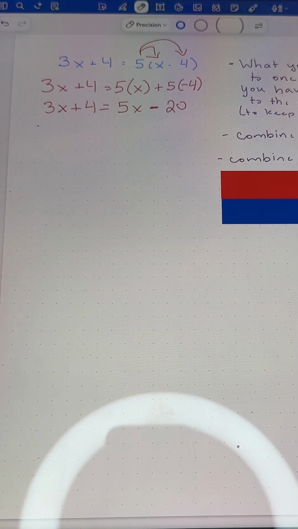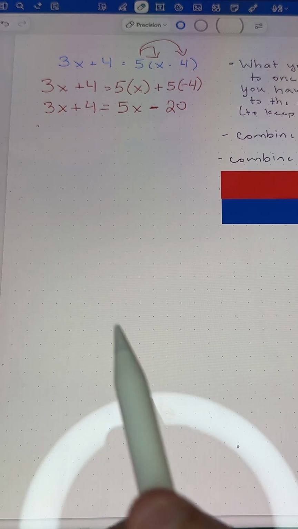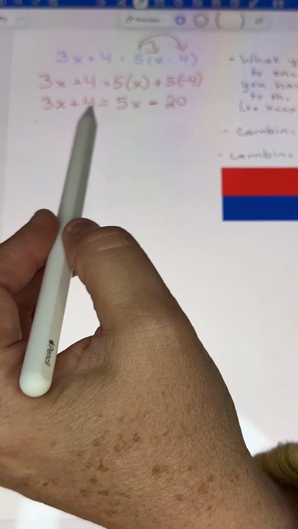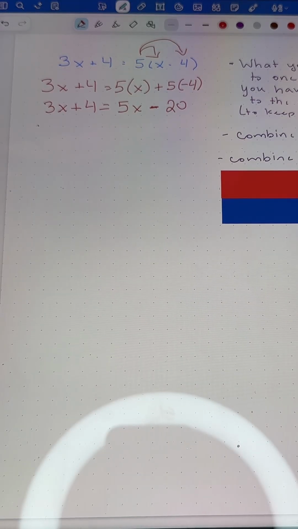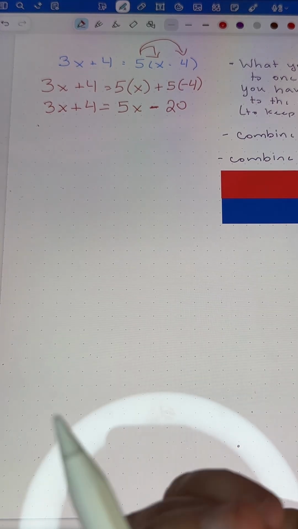And at the end, if you want to screenshot this so you have some notes with you, that would be great. It does not matter what side of the equation that your variable is on, and that's important because it kind of gives you a little freedom to answer it or solve it however you want. It gives you that autonomy.